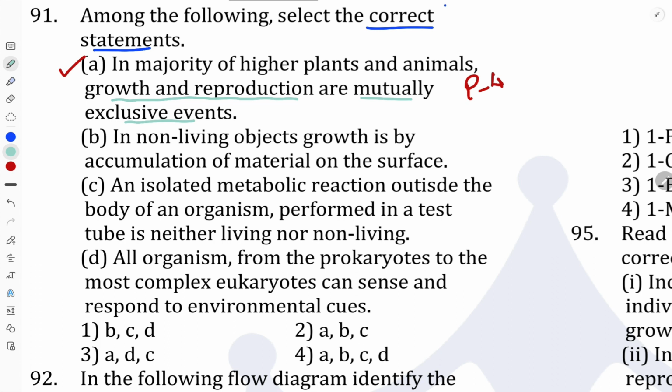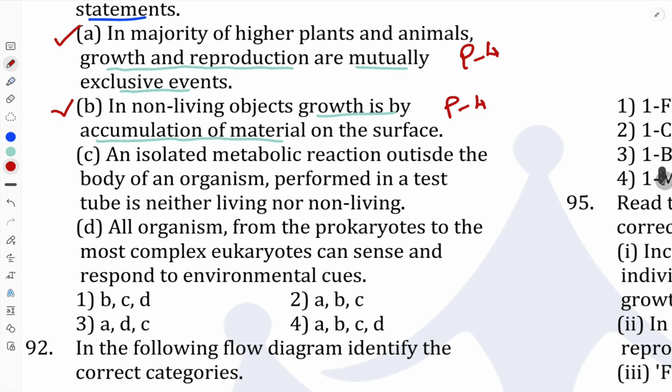Second statement, in non-living objects, growth is by accumulation of material. So obviously this one is also correct. Growth occurs by the accumulation of materials in case of non-living objects. So the second statement is also correct.